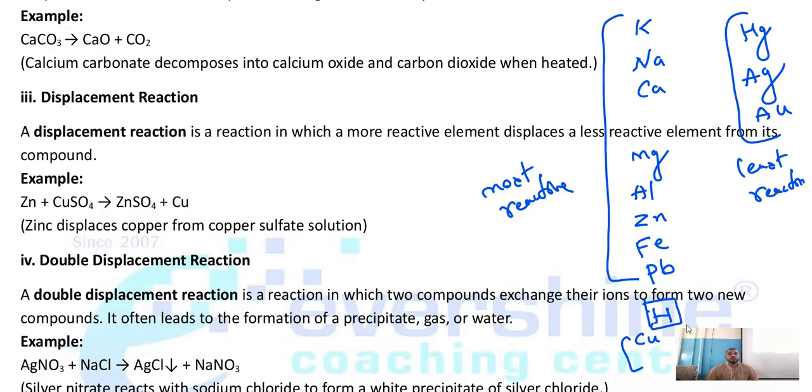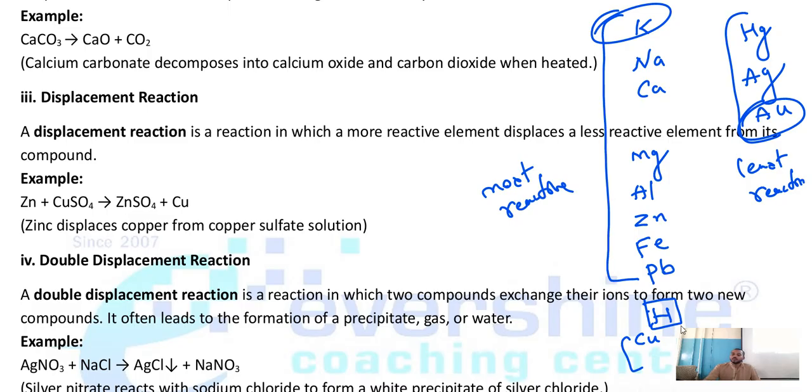Above hydrogen, most reactive metals. Below hydrogen, least reactive metals. And here we have written it in descending order. The most highly reactive metal is potassium, and the least reactive metal is gold. Actually, platinum also will come, but as per your syllabus, if you remember till gold, the names of these elements and their positions, that is more than sufficient.